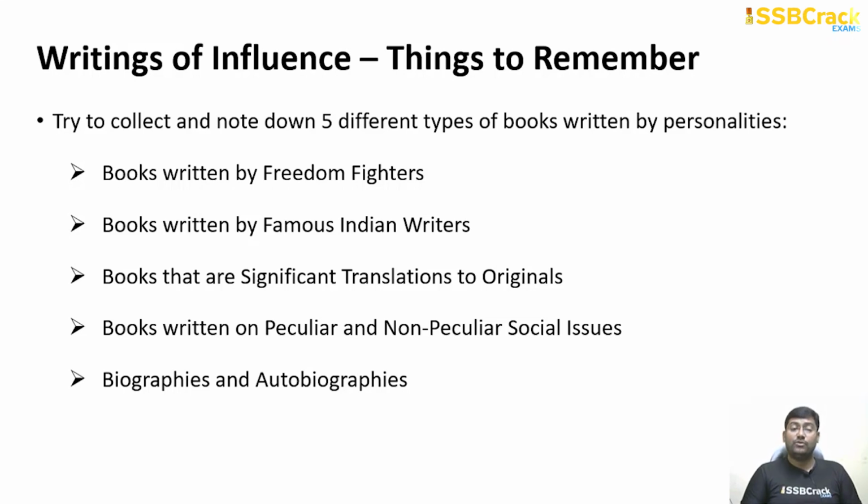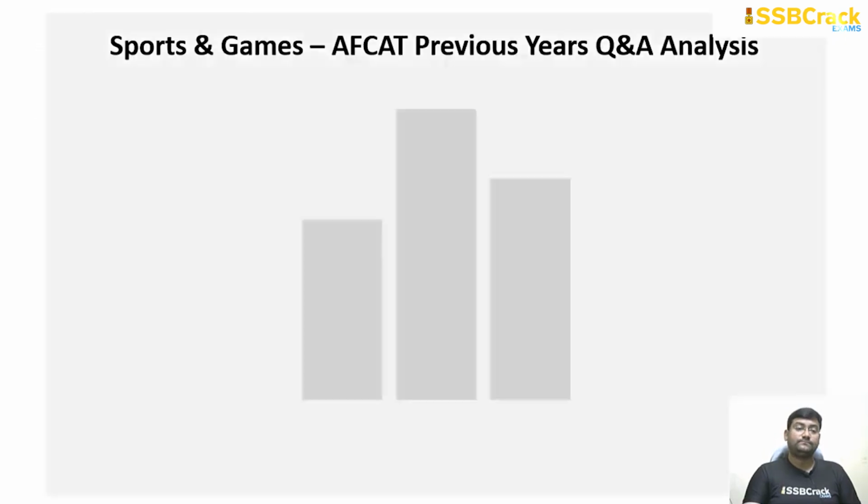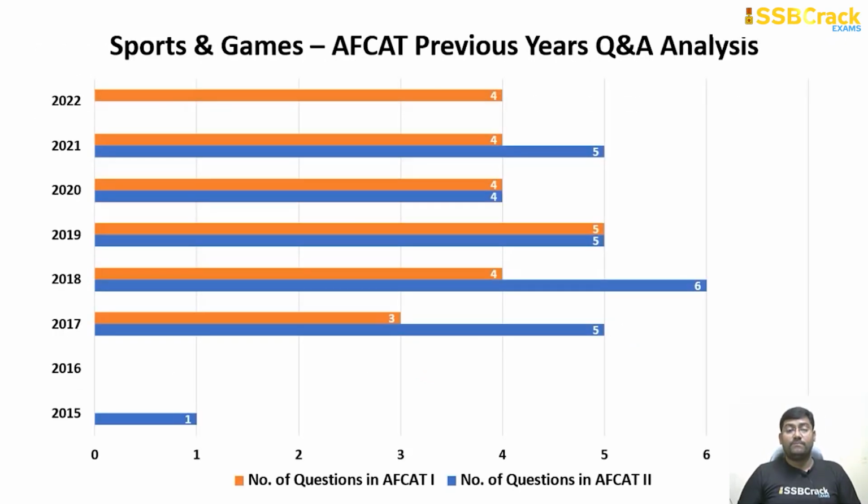That is, books written by freedom fighters, books written by famous Indian writers, books that are significant translations of originals, books written on peculiar and non-peculiar issues, and biographies and autobiographies from the ancient times to the modern times. And finally, the most important part in your static GK section is your sports and games.